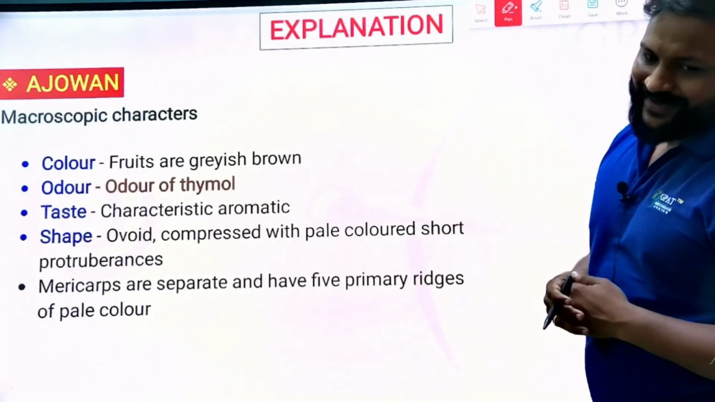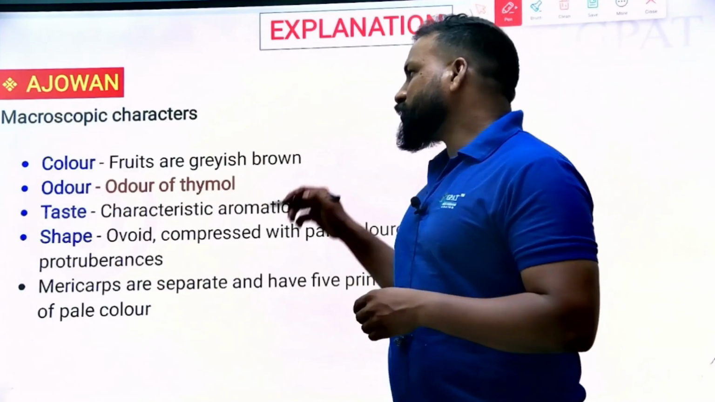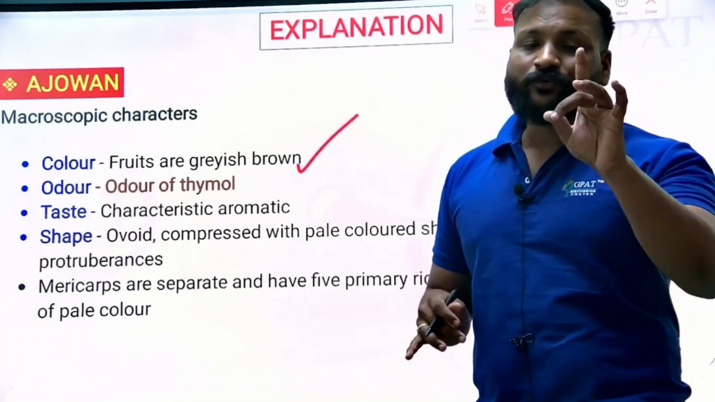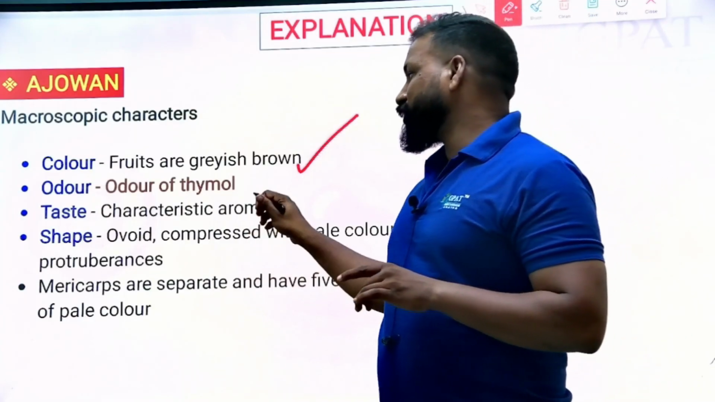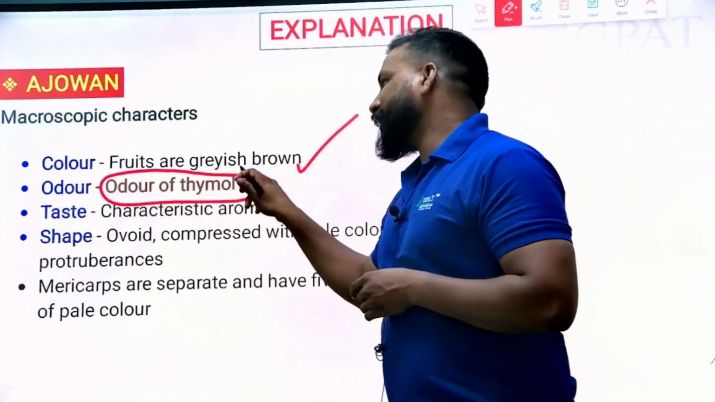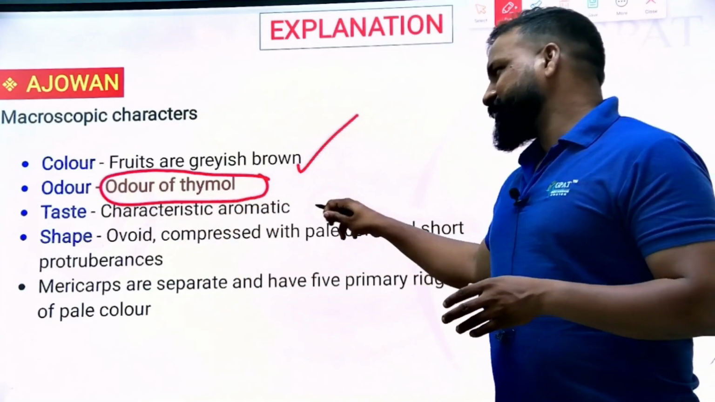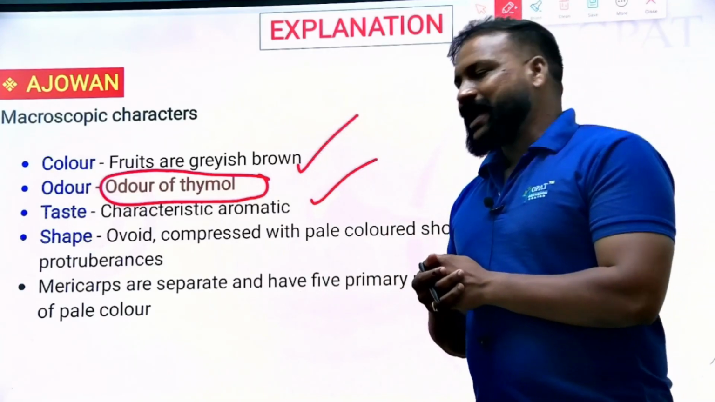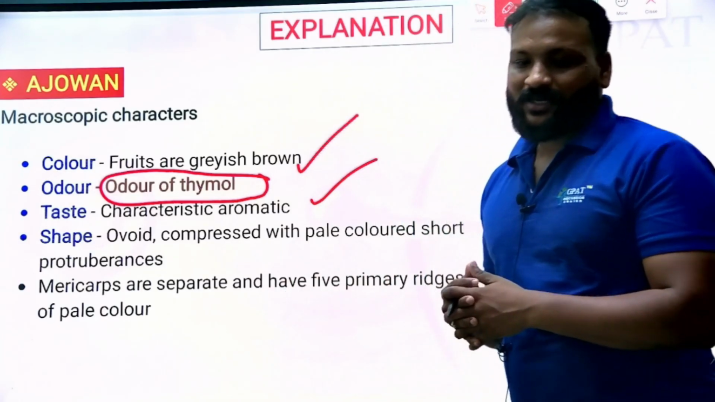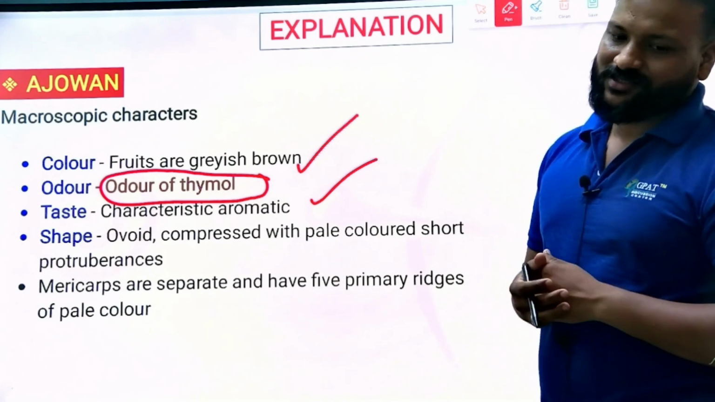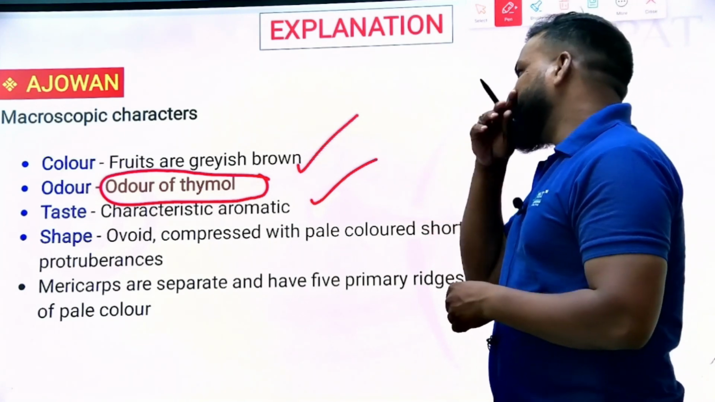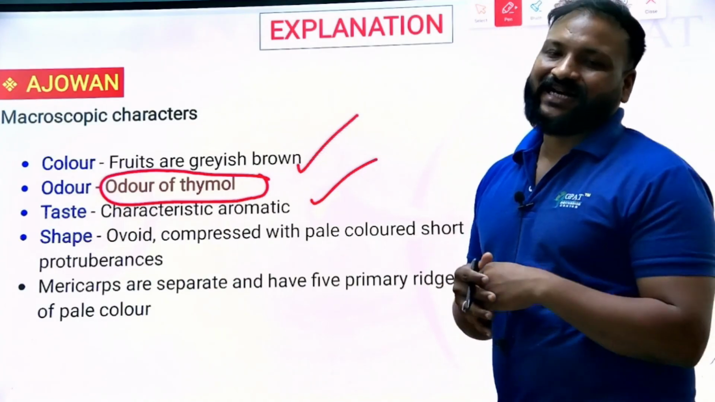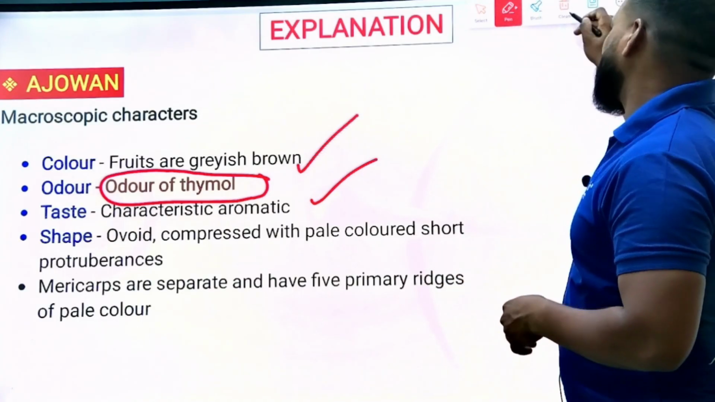So now you can see the ajowan. Most of these fruits are grayish brown in color, and the odor of the ajowan is due to the odor of thymol. The taste is characteristic, aromatic, and ovoid in shape. The mericarps are separate and have five primary ridges and pale color. That's the microscopy. Ajowan has a thymol-like odor. That's the thing. Next question.